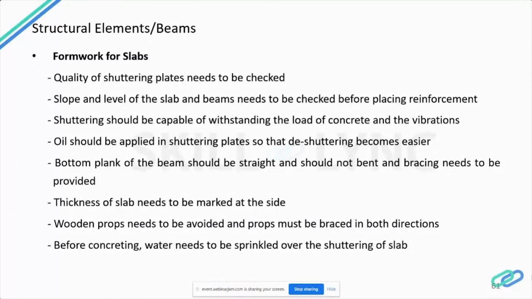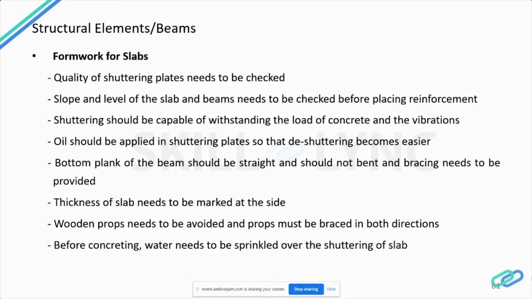Before casting of the slab, all shuttering gaps should be closed, and particular attention should be provided at the column beam junction, the beam side and slab bottom junction, and the beam side to beam bottom junction. All these junctions should be given special care while doing formwork for slab and beam.